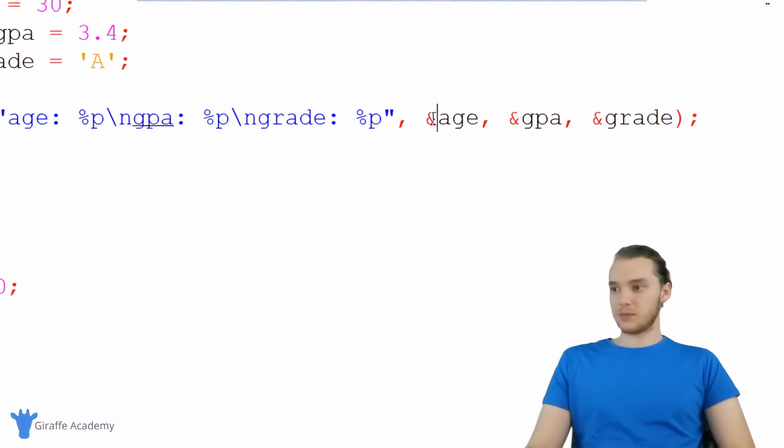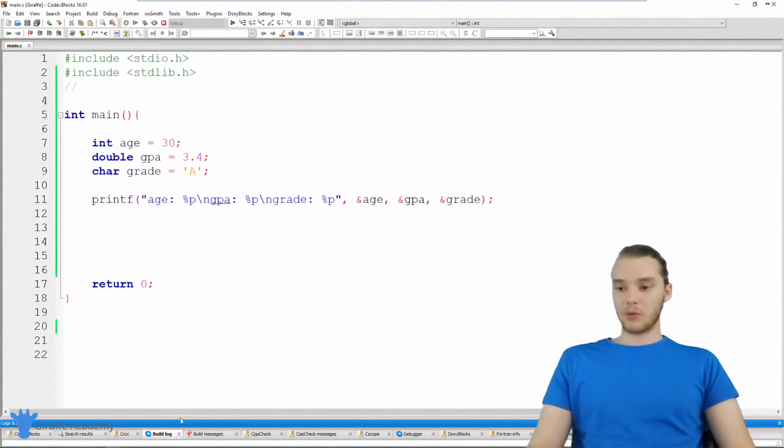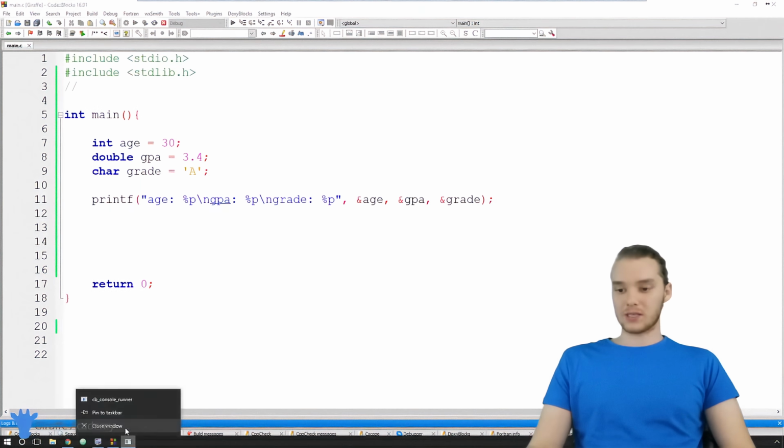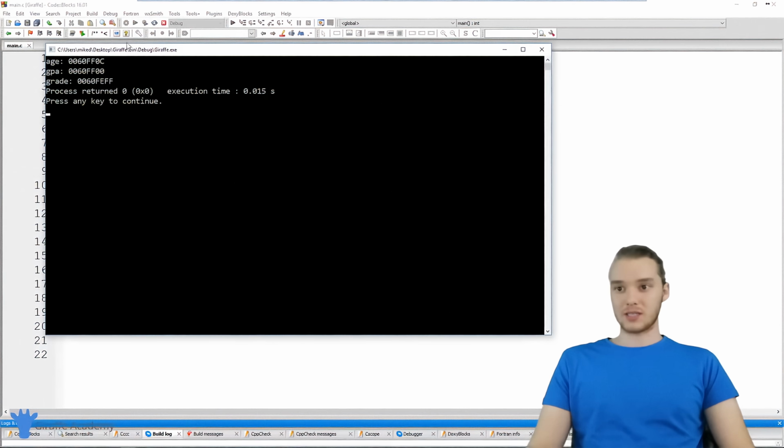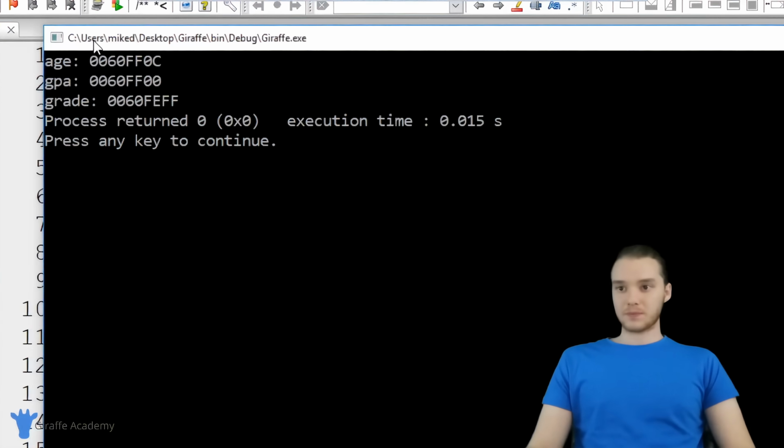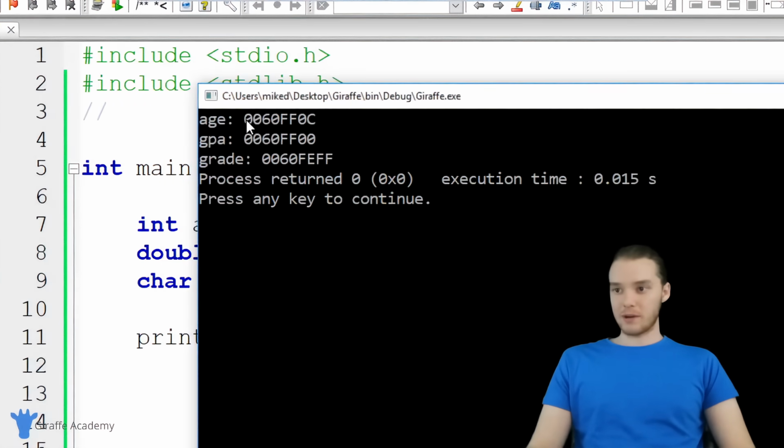And you'll notice for each of these, I'm using this ampersand before I type out the name of the variable. So now when we run our program, we should get a nice little list of all of these variables and their corresponding addresses. You'll see over here, we have age, and it's stored at memory address 0060FF0C. GPA is stored at this memory address, and grade is stored at this memory address.